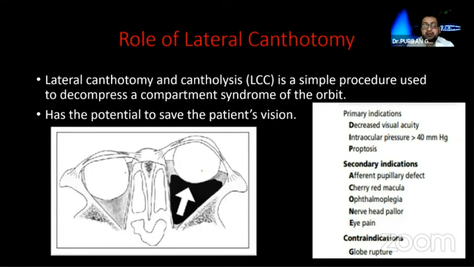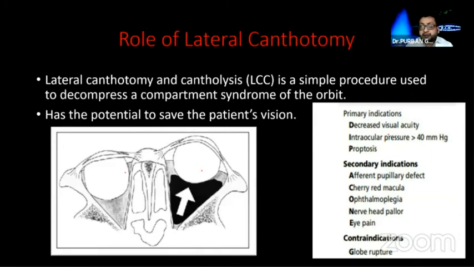And the reason we need to do a lateral canthotomy for retrobulbar hemorrhage is that it becomes a compartment. There's a compartment syndrome that is happening. The blood is accumulating in the central space and it cannot go out. The orbit becomes tight and there is a compression of the optic nerve. There is retinal ischemia and the vision drops.